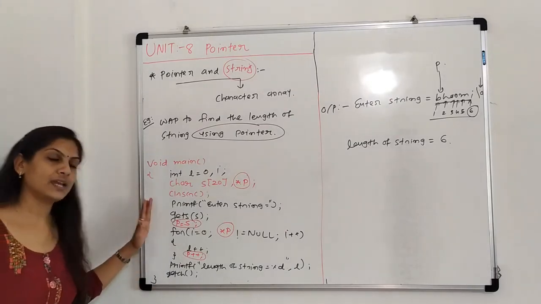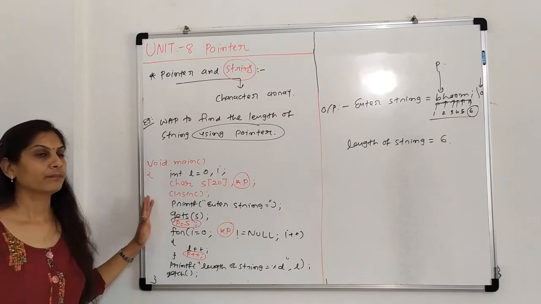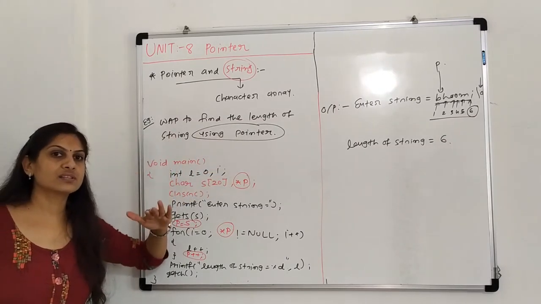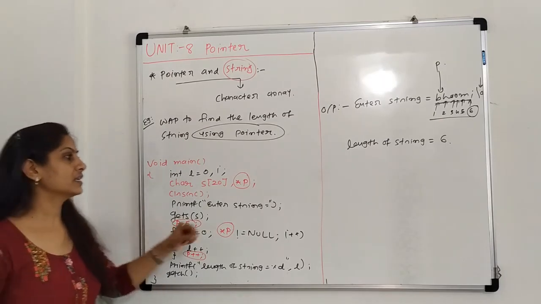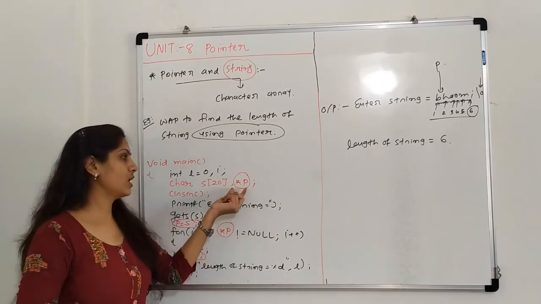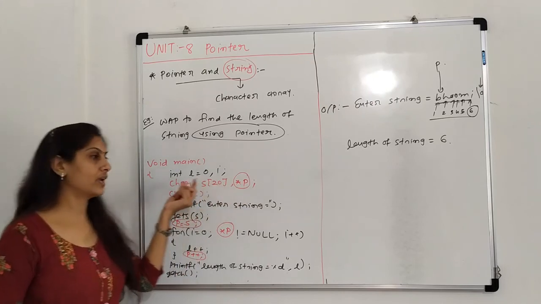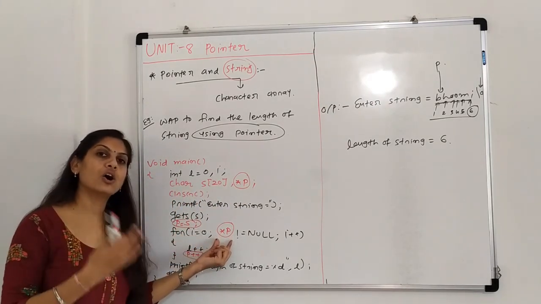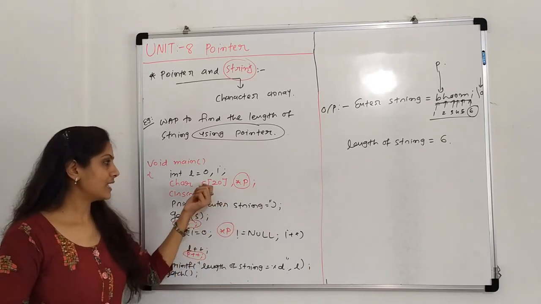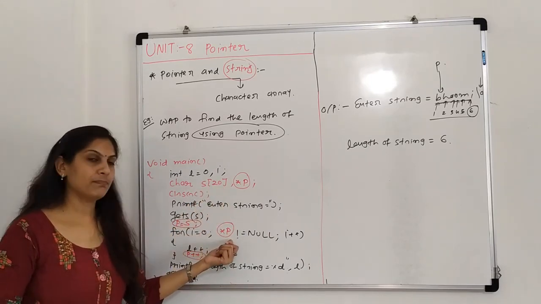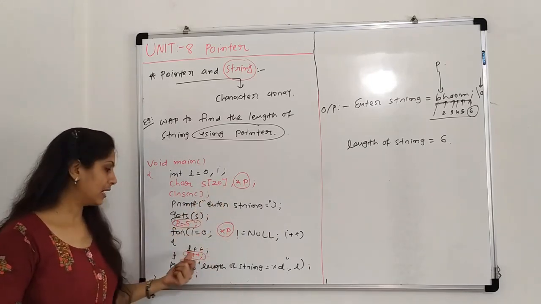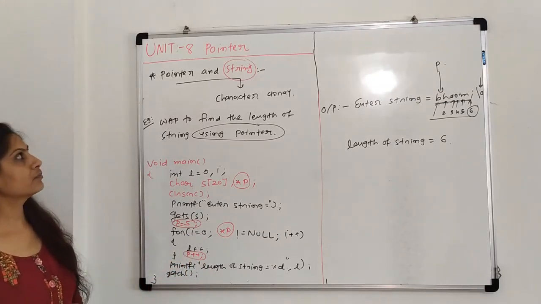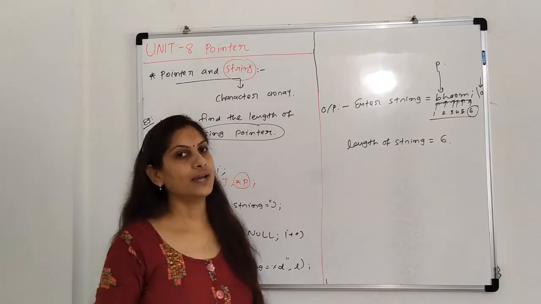You can write any string program using pointer. You have to remember: write first the simple program of string, then convert it into pointer. You have to declare a pointer variable of character type, then initialize it, then remove all places of s of i and place star p and p plus plus, that is the pointer is incremented. This is a program for pointer and string.